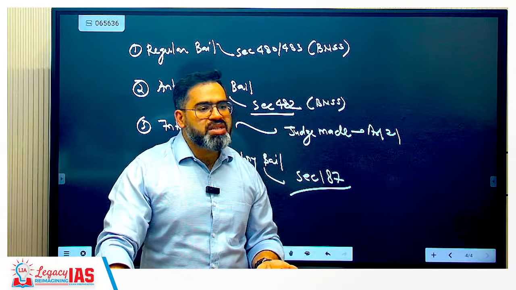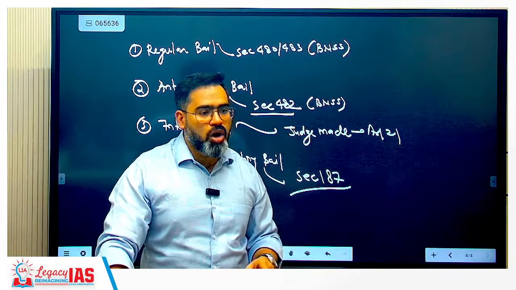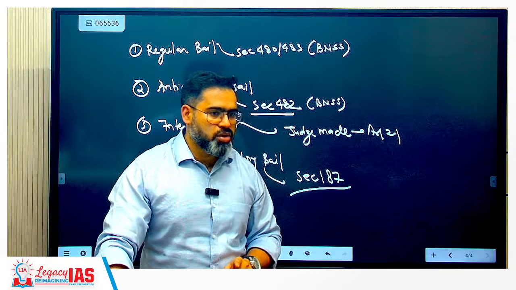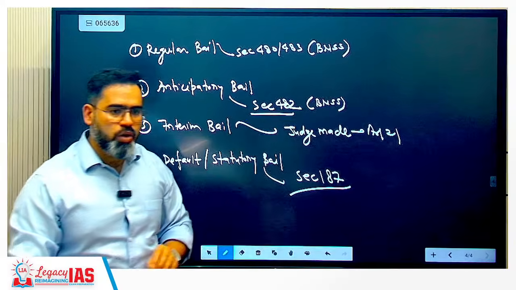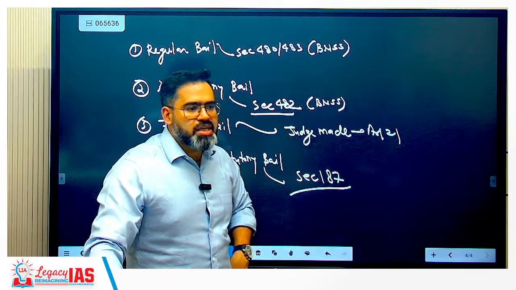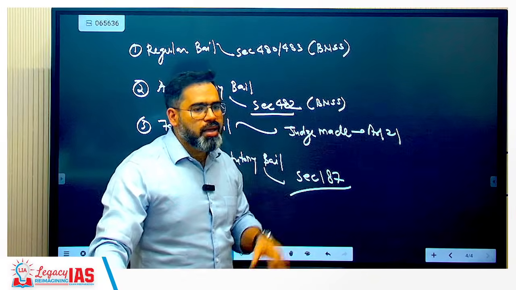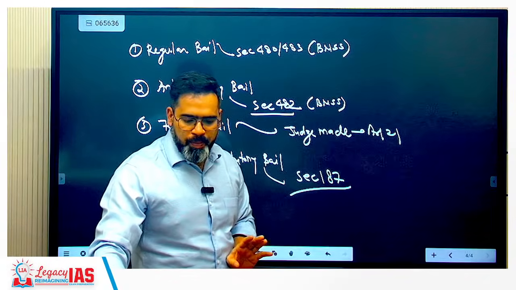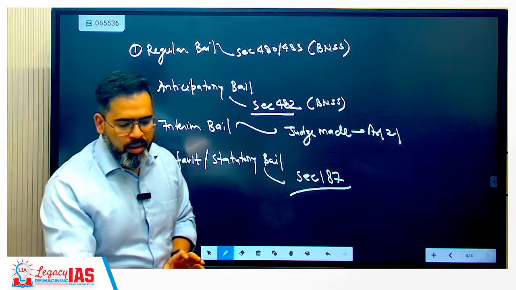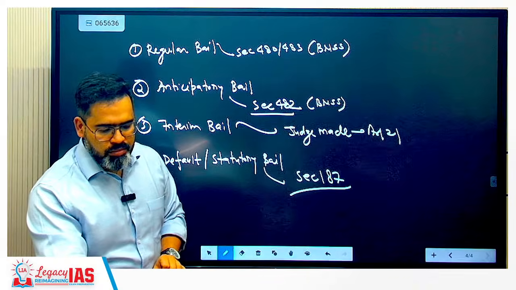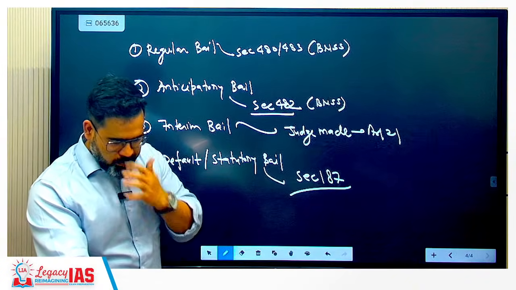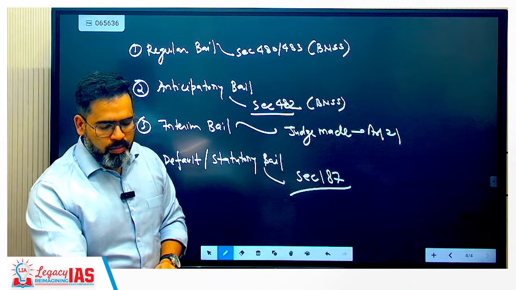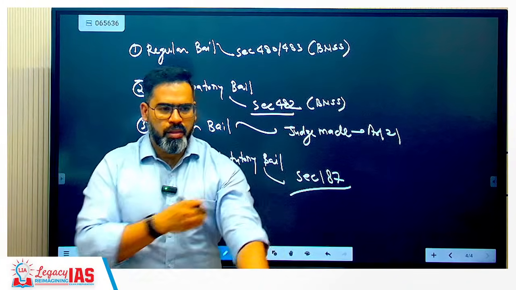When the accused is already in police custody or judicial custody, then it will be filed. Correct?